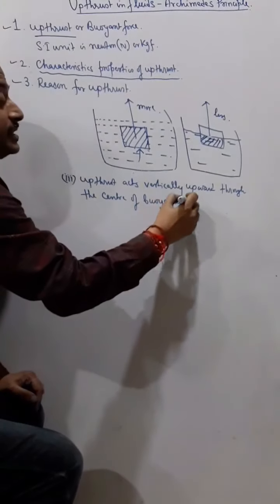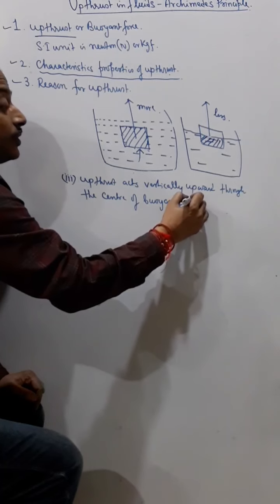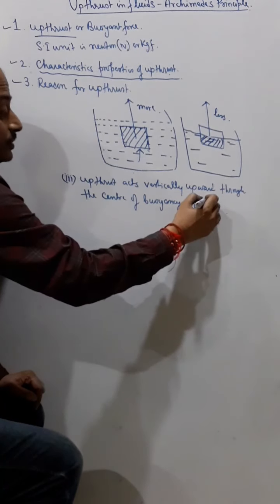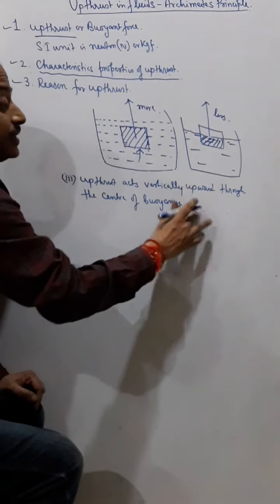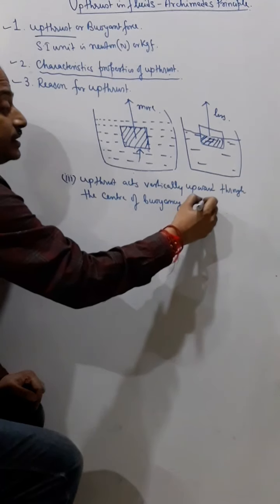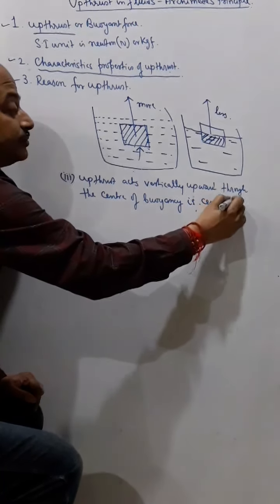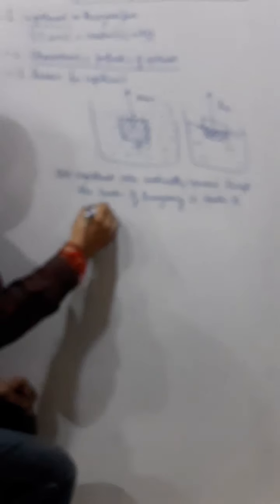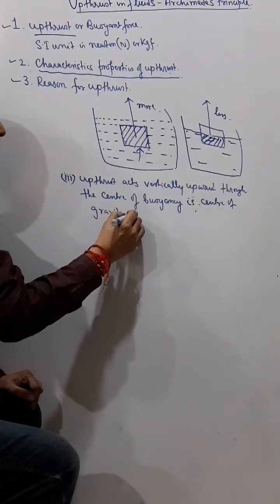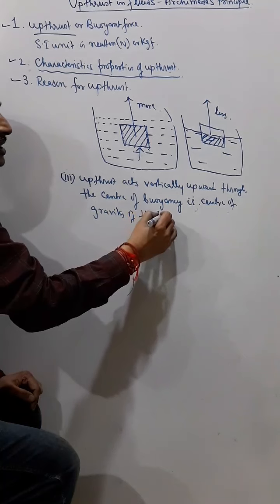Center of buoyancy, you can say, that is the center of gravity of the displaced fluid.